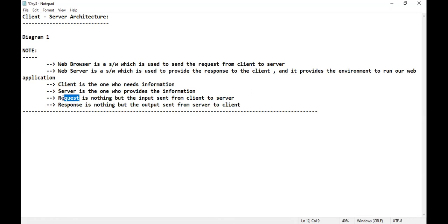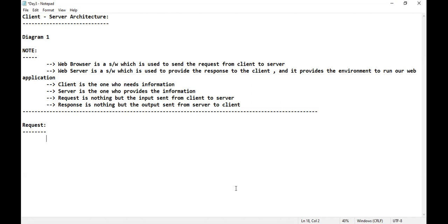And now the question is very simple. When it comes to request, how many categories or how many types of requests are there? Please tell me. When it comes to Python to database connectivity, that means if you have connected your Python with the database, 100% you would have heard about this. What is that? Very good.